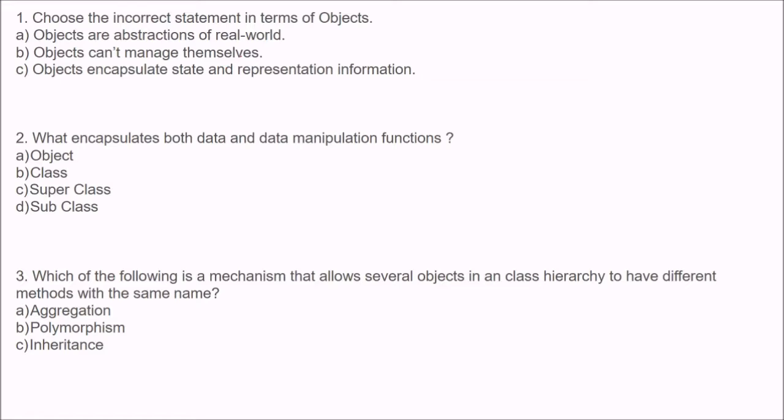Objects are abstractions of real world. Objects can't manage themselves. And an object encapsulates state and representation or represents information. The answer is B because the others are correct. This is incorrect. They can't manage themselves. So objects are abstractions of real world. An object encapsulates state and representation information. And the explanation is objects are independent.